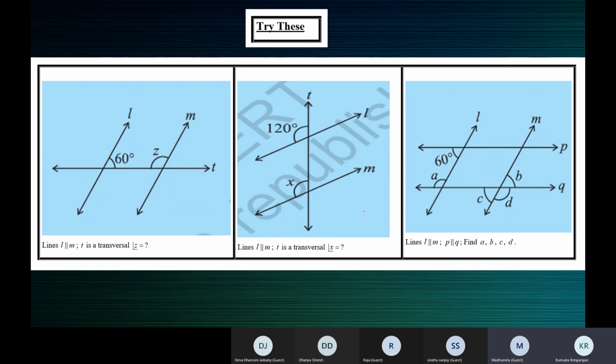So allied angles are not equal. Ma'am, they are supplementary. Yeah, allied angles are supplementary. So what is the measure of Z? Z plus 60 is equal to 180, so it's 120 degrees, ma'am. Yes. So Z plus 60 is equal to 180. Z is equal to 120 degrees. Allied angles are supplementary.